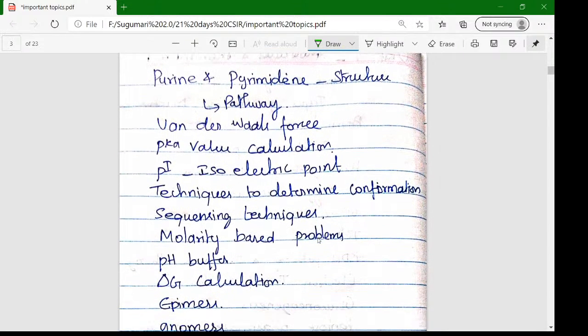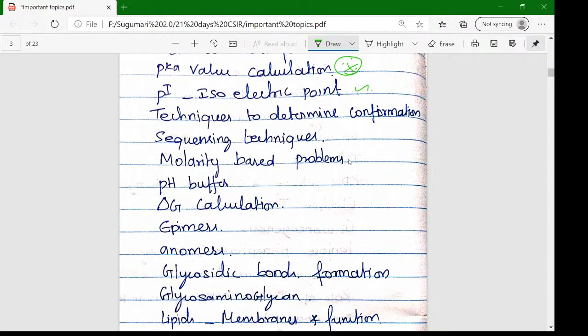Next, in the first unit, the next portion is purine and pyrimidine. Structure based questions, and the purine and pyrimidine synthesis pathway, are very important. Next is van der Waals force, that is, the interaction between amino acids in a protein. And pK value calculation is very important. Many online videos are available for pI value, so please refer to them. The pI value is very, very important in unit 1. Next are sequencing techniques based on molarity. They ask problems on how to calculate molarity and normality, that is, mole and normal based questions.